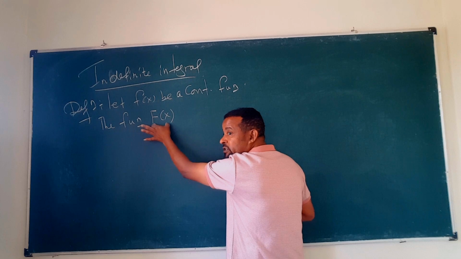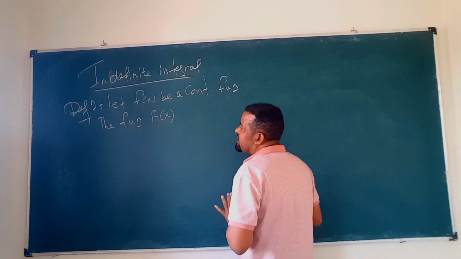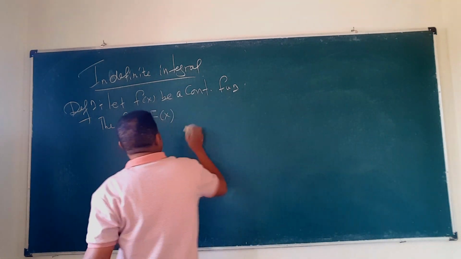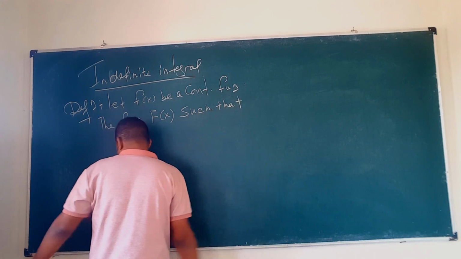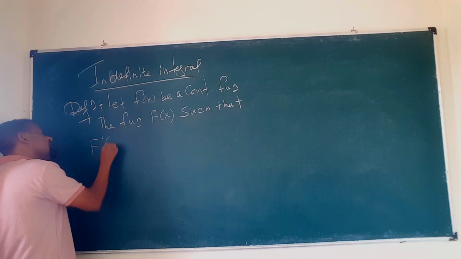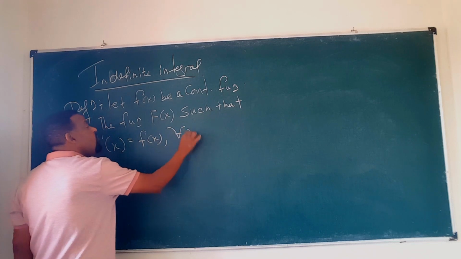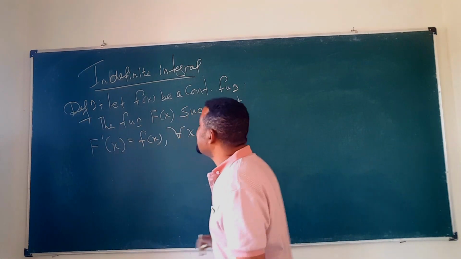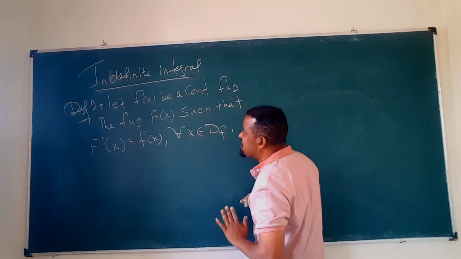አሁን ይሄ capital F of x ከፈለጋችሁ እናንተ g of x በሉት no problem at all. In a formal way of writing ልጠቀም ብዬ the function capital F of x such that means the property that's satisfied by this capital F of x such that the derivative of this capital F of x is equal to small f of x for all x coming from of course the domain of the function. አሁን በደንብ ተከታተሉ. The function capital F of x such that what property should it satisfy?